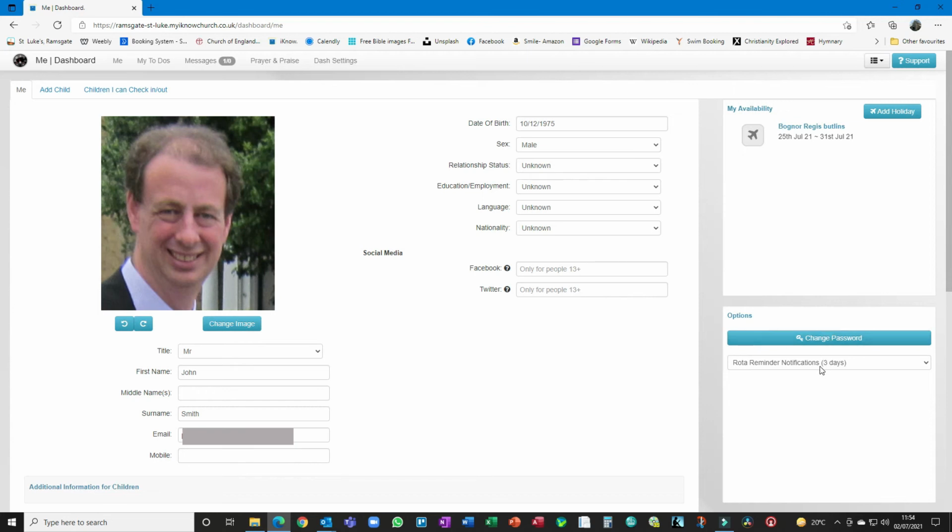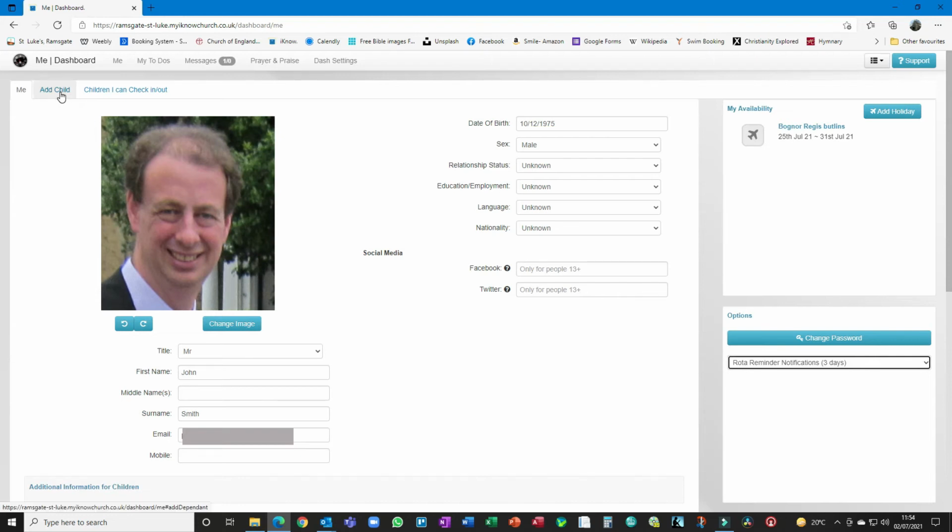If you're on a rota, you'll get a notification reminding you a few days beforehand. If you would rather have it the same day, you can change that to 1 day beforehand, or however many days you want. The normal one is 3 days, and obviously if you want to change your password, you can use that option. If you have children, you will need to add your children. We haven't been able to move the data across about children, and it's probably useful to get up-to-date information anyway.